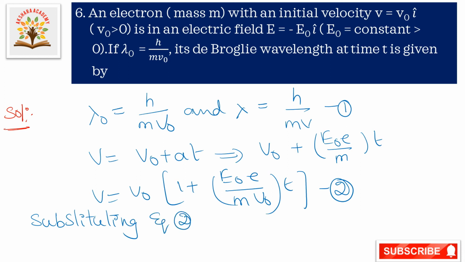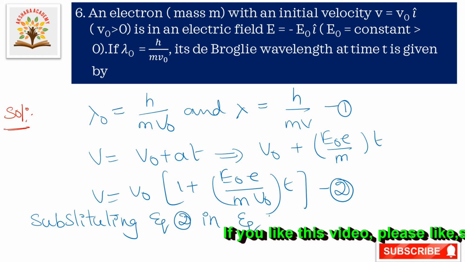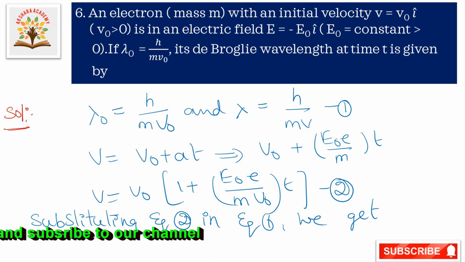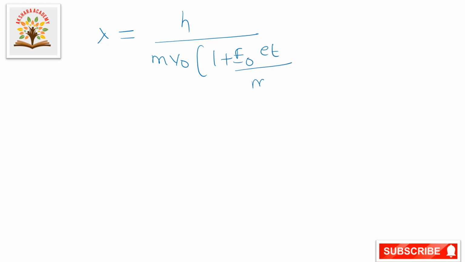Substituting equation 2 in equation 1, we get lambda is equal to h by m v naught of 1 plus E naught E t by m v naught. So, lambda naught is equal to h by m v naught.